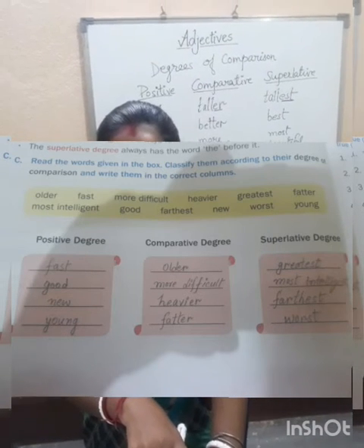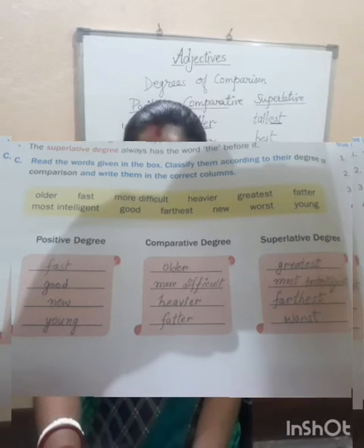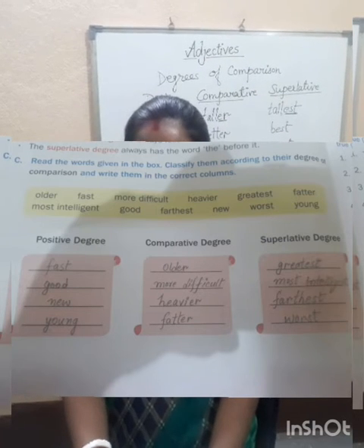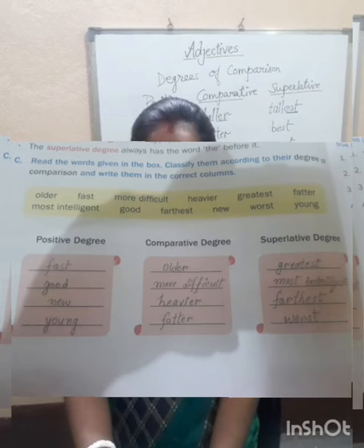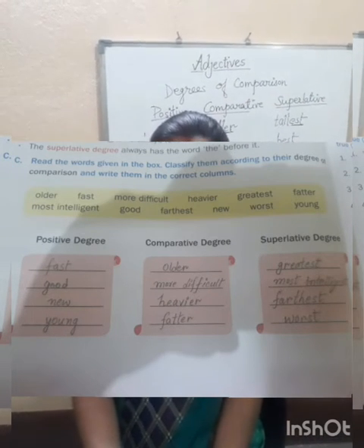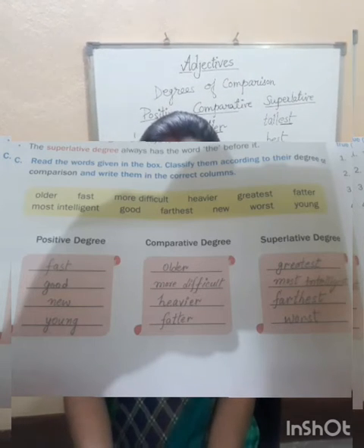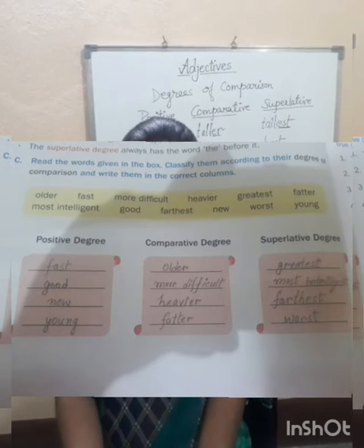Heavier will be comparative degree. Next is greatest, est. So superlative degree. Fatter, er, comparative degree. Most intelligent, just now I said more beautiful, most beautiful. In the same way, intelligent, more intelligent and most intelligent. So most intelligent will be superlative degree.